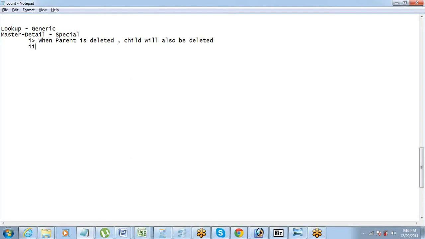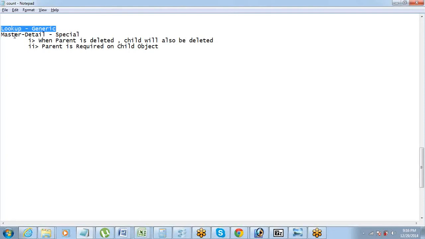That's first point. Second point is parent is required on child object. So every time you are creating a child object, you have to associate the child with a parent. You cannot create a child without a parent. Fine. So there is no scope of a child record existing in your database without the parent record. However, that is not the case with lookup. You have that option of creating a child record without the parent.